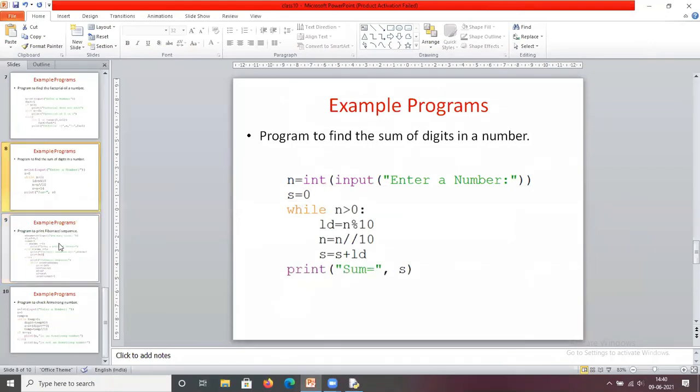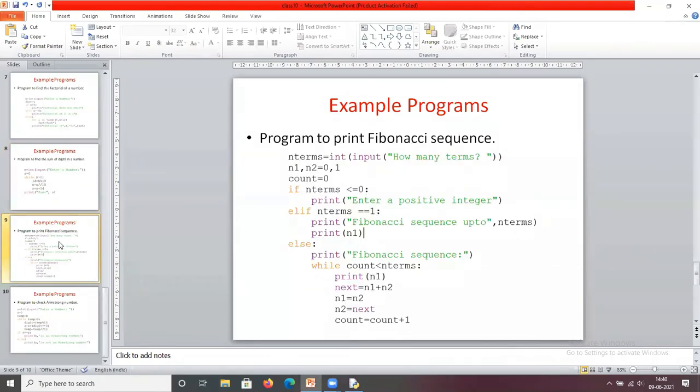So next program. Program to print the Fibonacci sequence. So what is the Fibonacci sequence? Here we are going to specify some terms. For example, this is the Fibonacci series. The Fibonacci series starts from 0 and 1.